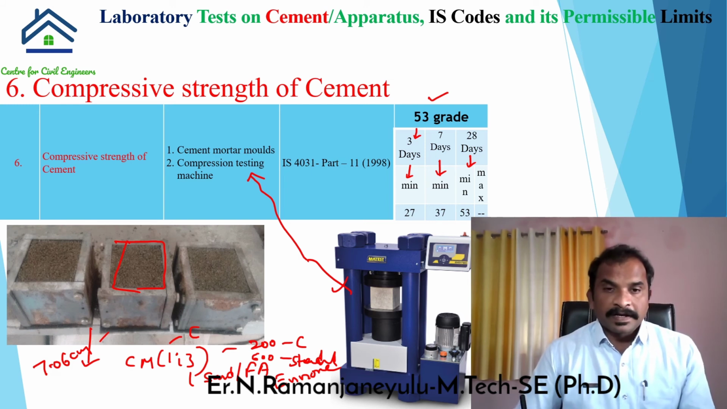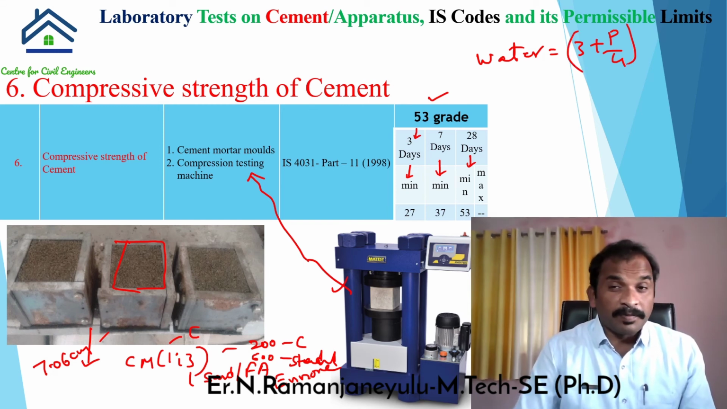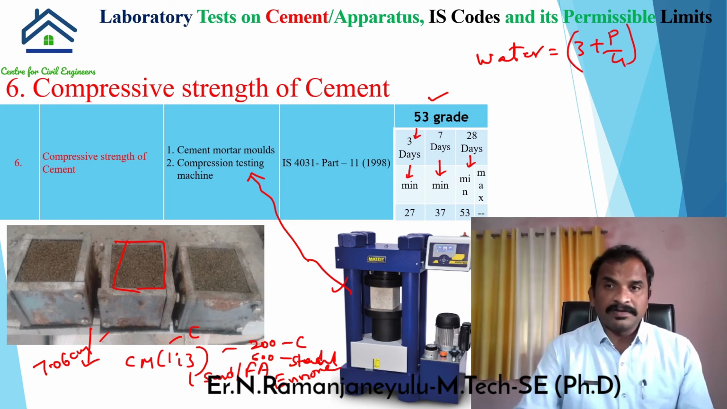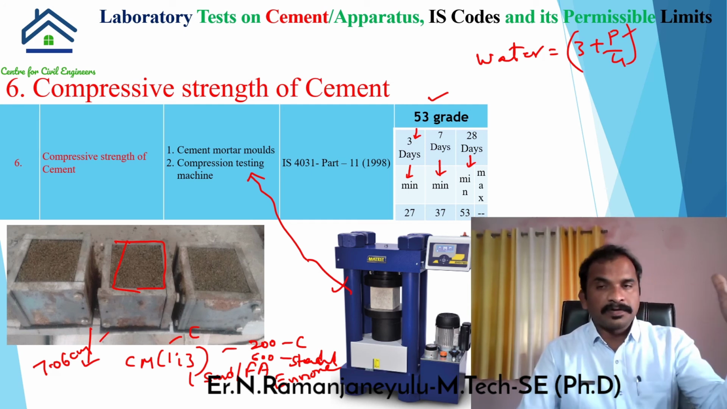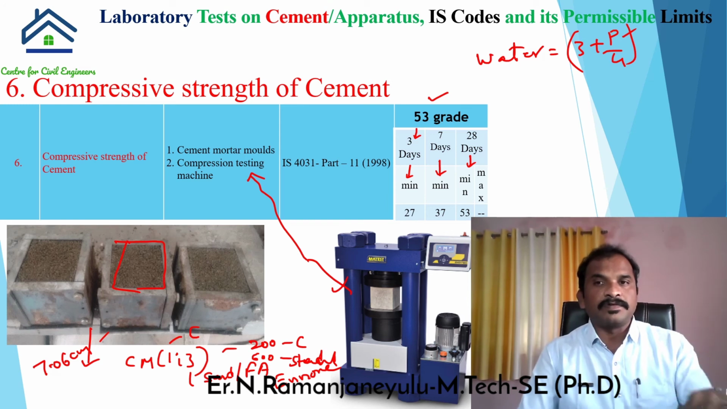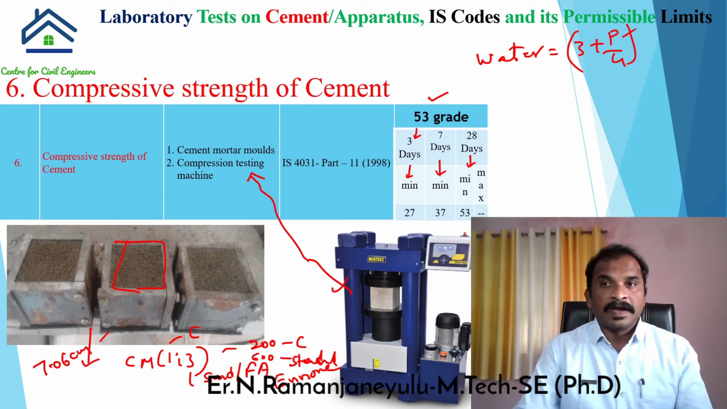Coming to the water required to perform this test, water required is equal to (P/4 + 3) percent, the quantity of water we need to calculate. P is the normal consistency of cement. Whatever consistency of cement we get, that value we have to use here, multiplied by the cement plus sand quantity. This is 200.